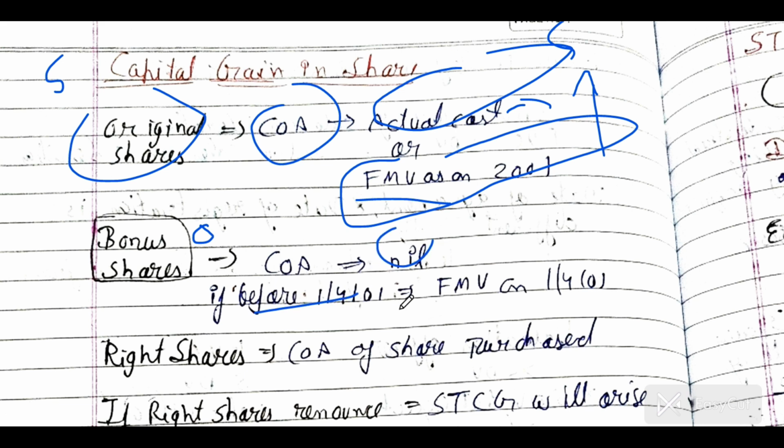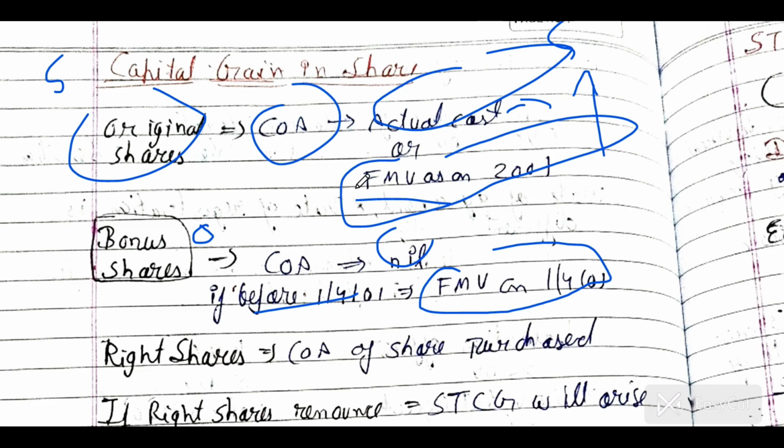But if the bonus share was received on or before 1 April 2001, the government does not know whether it is a bonus share or not, so the fair market value as on 1 April 2001 you have to consider for the bonus share. Otherwise, always take the bonus share cost as nil. But if it was purchased before 1 April 2001, always take the FMV or the actual cost, whichever is higher.